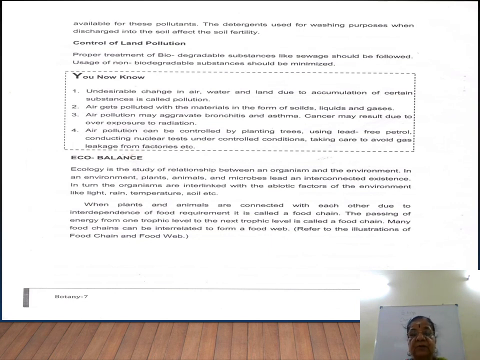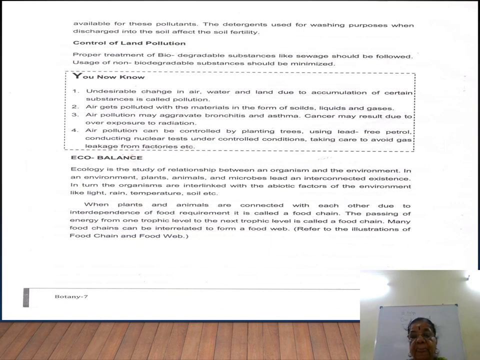So the passing of energy from one trophic level to the next trophic level is called the food chain. And many food chains can be interrelated to form a food web. Next we will study: when too many food chains are interconnected, they form the food web. I hope you are able to follow. You should know the term passing of energy, and you should also know the term trophic level.